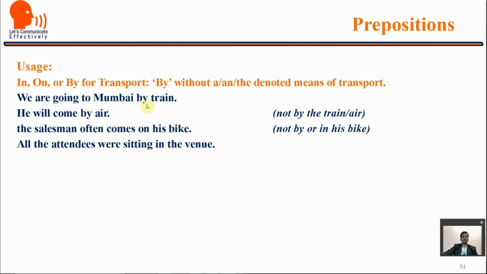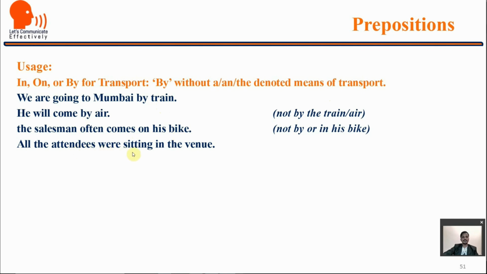We are going to Mumbai by train. It is not by the train, right? So we are going to Mumbai by train. It is describing a means of transport. If you say we are going to Mumbai by the train, then you may be talking about a specific train, say for example Mahalakshmi Express. He will come by air, not by the air. The salesman often comes on his bike, not by his bike nor in his bike.